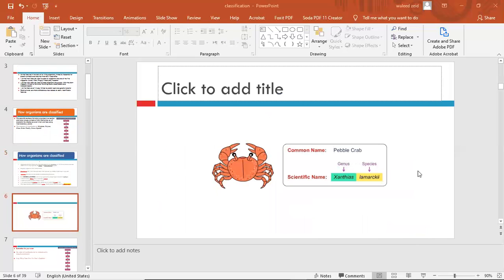Okay, for example, just to train yourself, this is a baby crab. So the photo is a photo of a crab, and the scientific name is Xanthias lamarckii. So where is the genus? The first one is the genus, the second one is the species, and Xanthias starts with a capital X, uppercase X. So this is the genus, this is the species. Very simple, and it depends on your observation. You have to be a good observer.